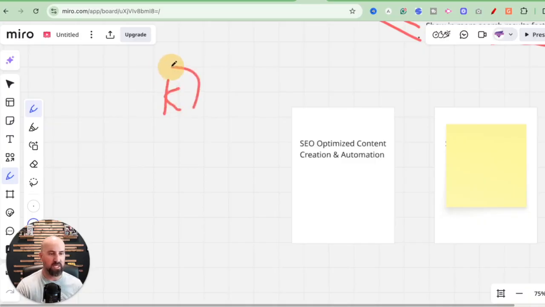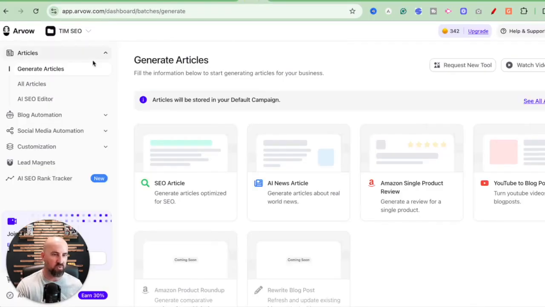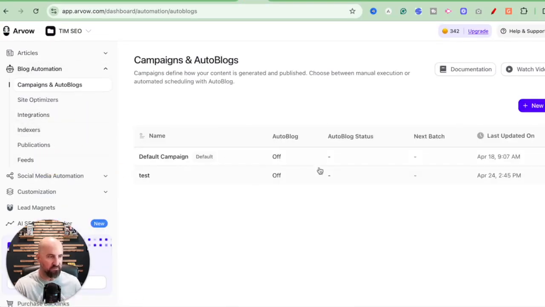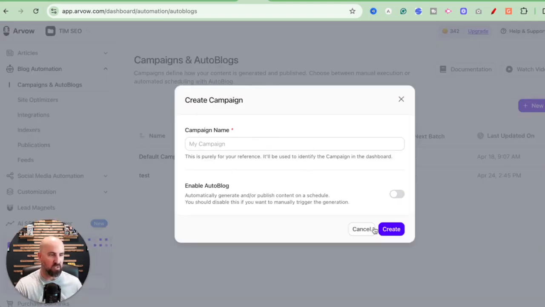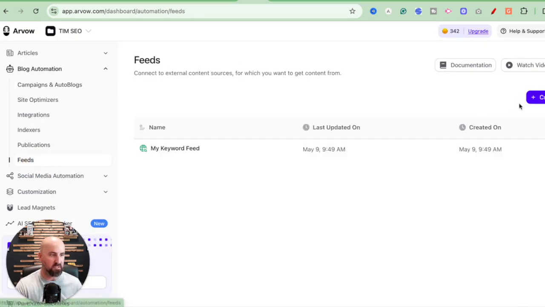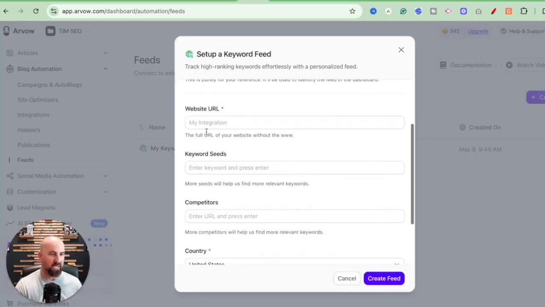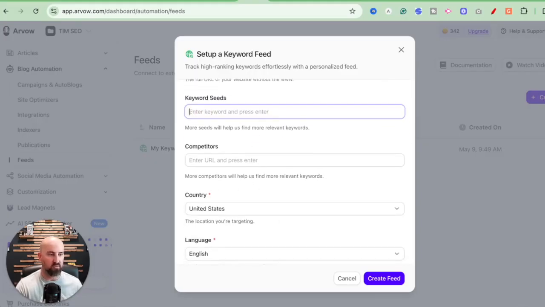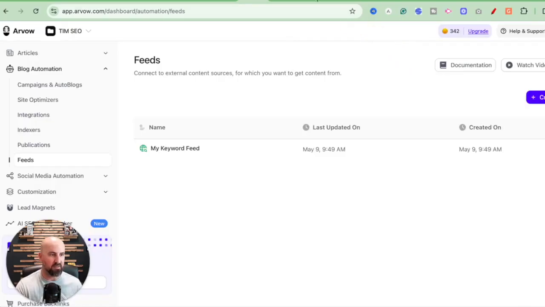Keywords where you can build content around specific keywords that you want to rank for, whether it's your competition that are ranking for specific keywords or new keywords, whatever the case may be, you can build content around keywords and keyword structures. Now, Arvow also allows you to create your own keyword feed. So you can go in here and create a feed of keywords. So this makes it a lot easier. We can do a keyword feed where I can put my own URL in, I can put keyword seeds in here, and then I can put competitors, and it'll generate keywords that I can build content around. So that makes it a lot easier.